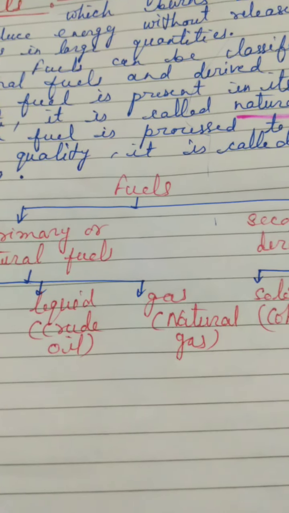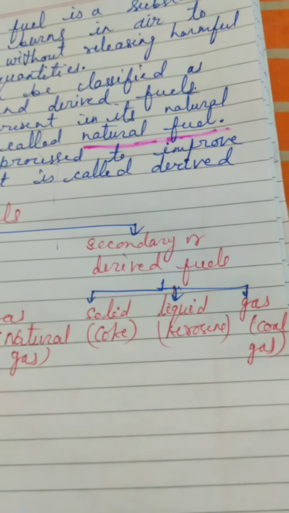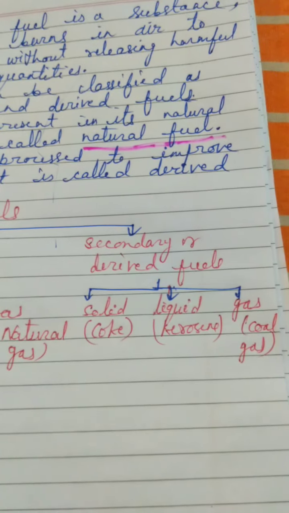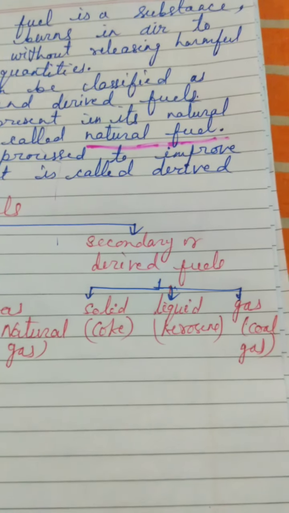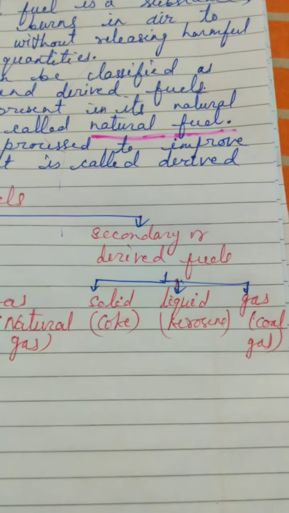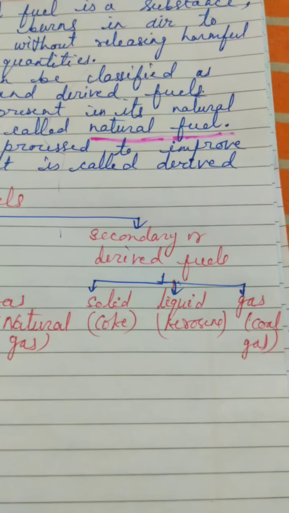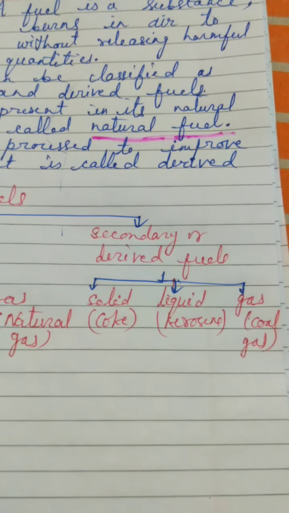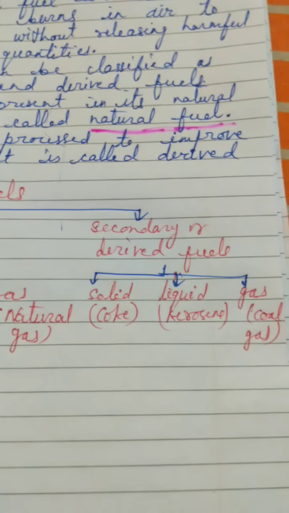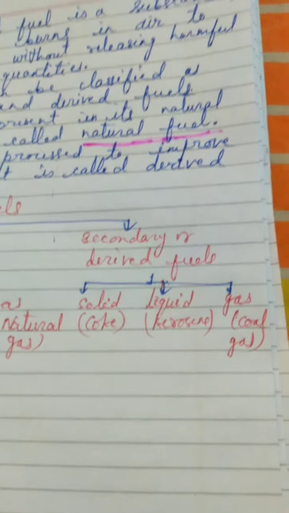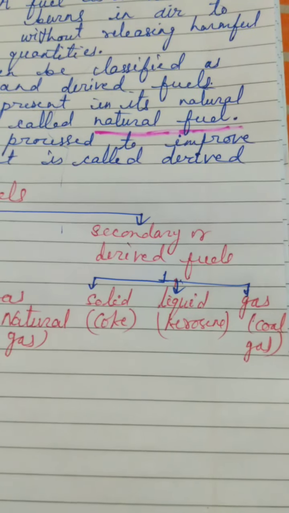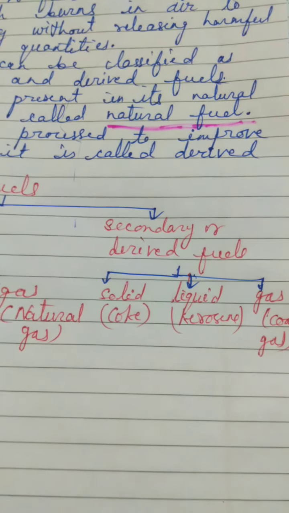Then the natural gases. Now boys, in the secondary or derived fuels, you can again see there are three states: solid, liquid and gases. Solid is coke. Coke is basically coal, but the processed, developed coal is your coke. It is not the natural coal. Then in liquid it is your kerosene. So kerosene is also a derived fuel because it is obtained from the primary fuel by processing. And then your gas is coal gas, which is also a derived fuel, obtained from coal. Kerosene is obtained from petroleum.